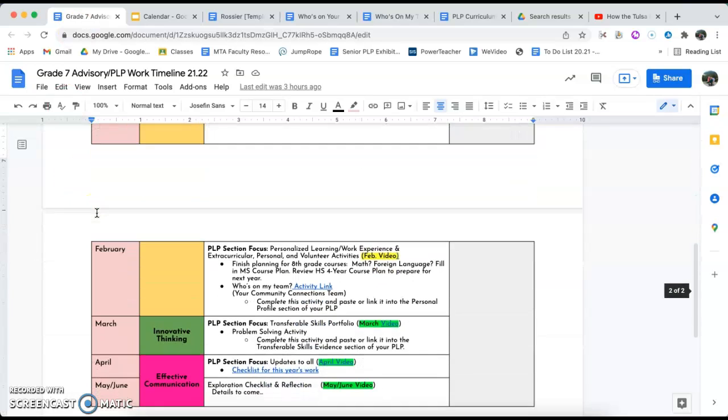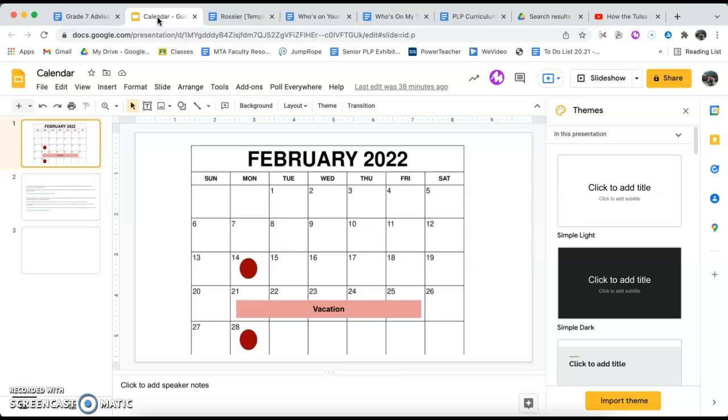So let's scroll down here, and our PLP section focus is our personalized learning and work experience section, and then your extracurricular, personal, and volunteer activities section. So we'll work on those, and then we're going to do a final activity related to community connections called Who's on My Team? So let's take a look at the calendar.